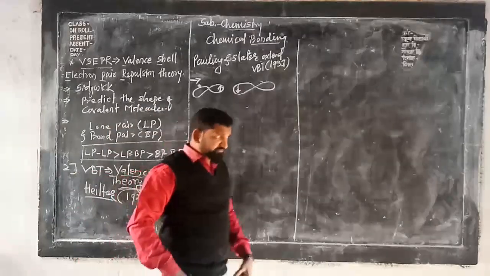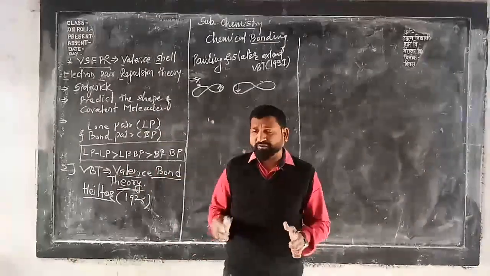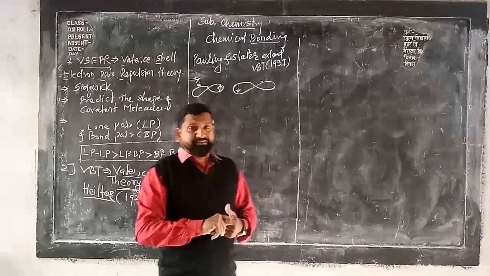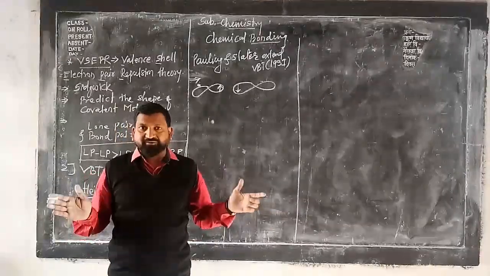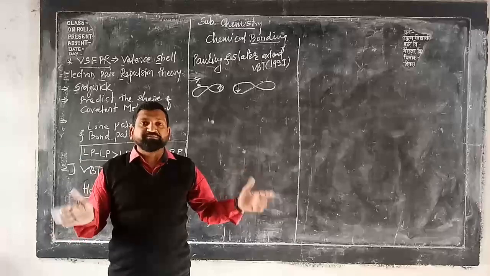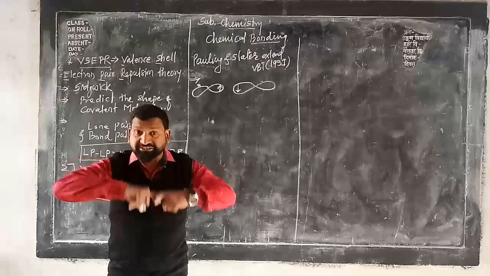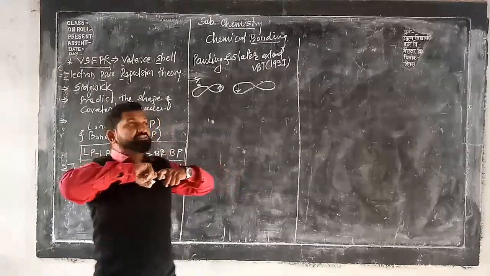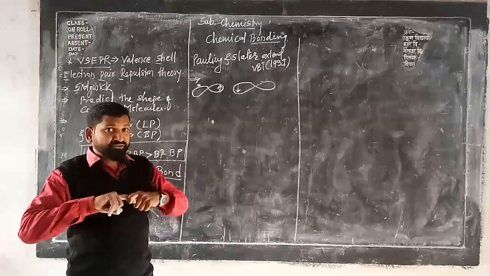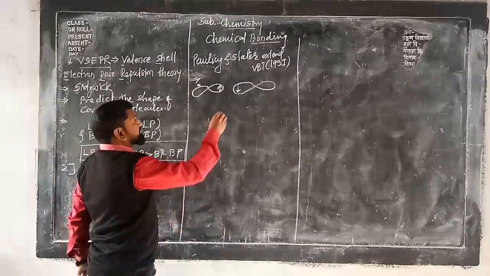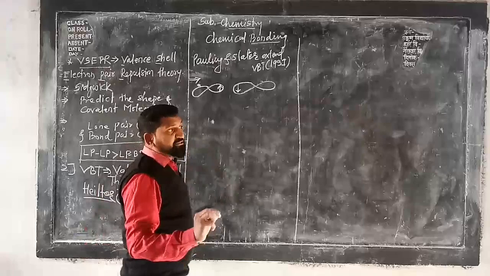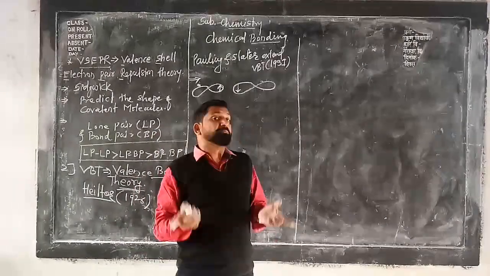In order to form a covalent bond, 2 atomic orbitals of different atoms must overlap with each other. We are discussing the postulates. They must overlap with each other, and they should exhibit a single electron with opposite spin.